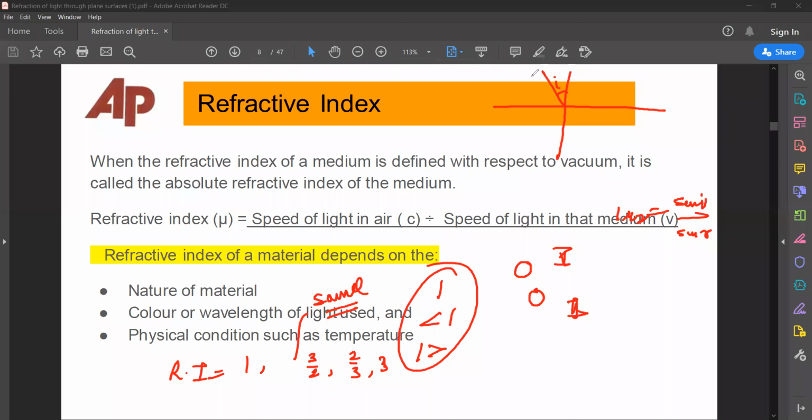Okay, suppose this was the rare medium. Tell me, what will happen to the light? It will bend towards the normal. It will get deflected towards the normal. The angle of refraction will be less than the angle of incidence. Okay, it bends towards the normal. Simple thing, okay children?